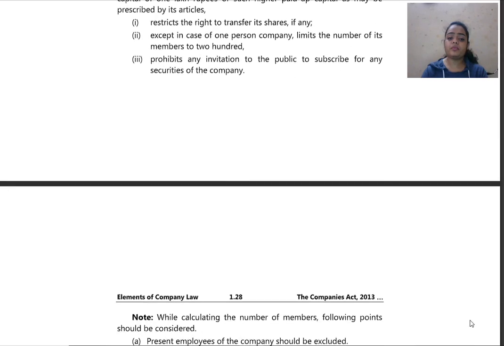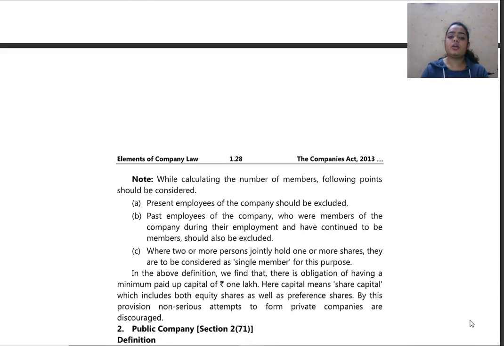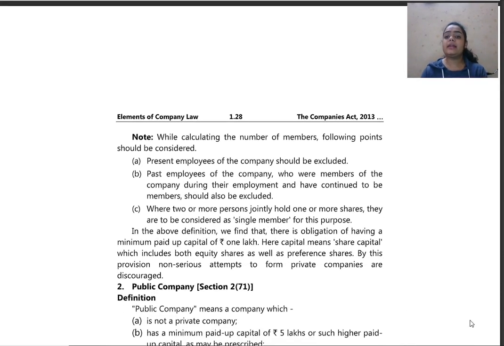Further, note, how do I calculate 200 members of the company? While calculating the number of members, the following points should be considered. Present employees of the company should be excluded.